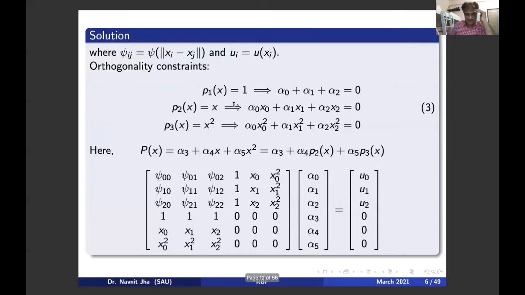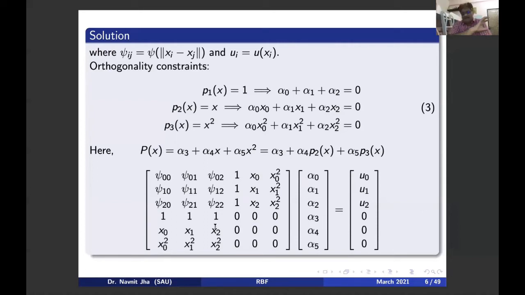I am just coming back to this slide. Here, this part is 0. The left top corner consists of psi. The right top corner consists of 1 and x, that is your matrix P. The down left corner is P transpose. You see, is it transpose or not? Yes, it is transpose. This transpose is coming because your condition is orthogonal. Due to orthogonality, it is coming out to be transpose, and this also helps us in solving the matrix system.